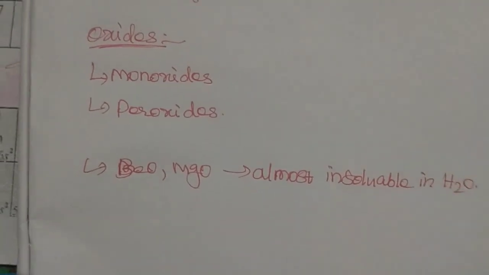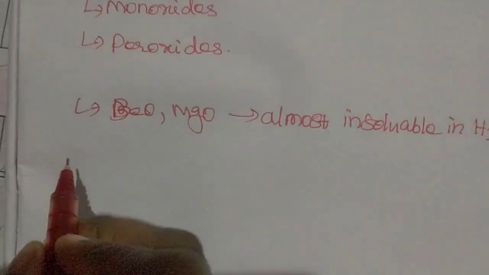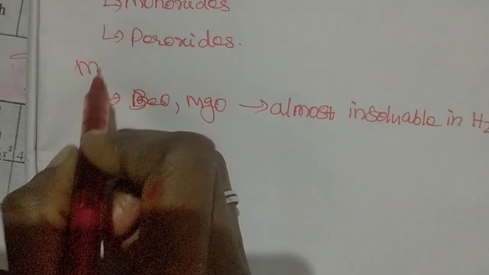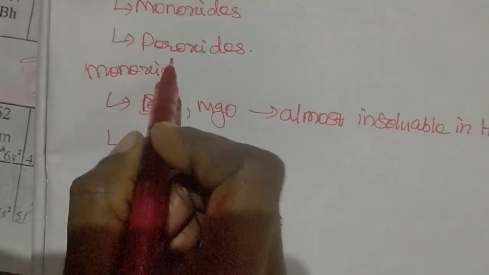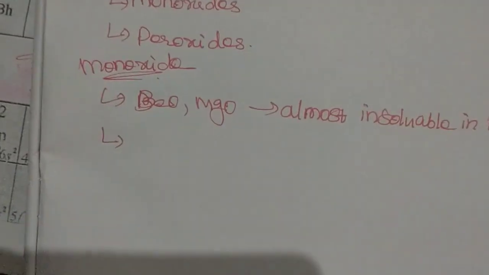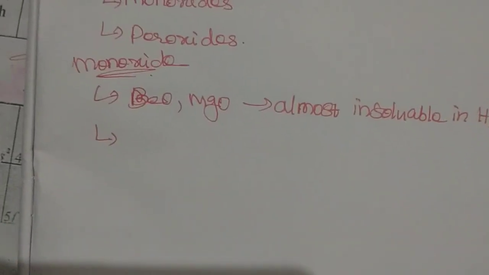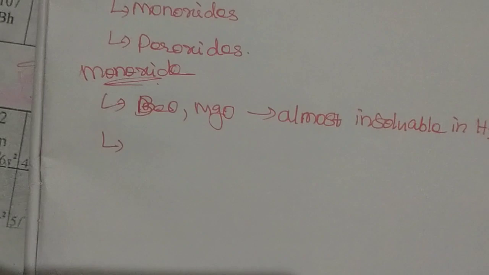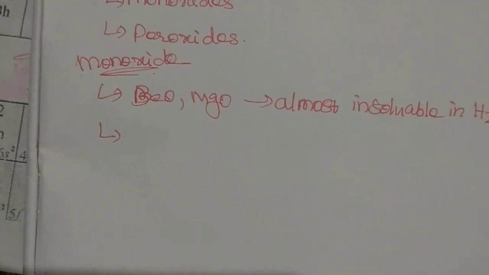They are insoluble in water. This is the monoxide. How to form the monoxide? Treating the alkaline earth metals with oxygen by heating.